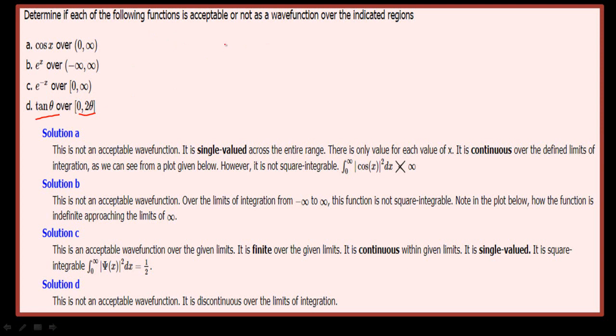And if we solve this integration, because you know that tan square theta can be written as sec square theta minus 1, and the integration of sec square theta is tan theta, minus the integration of 1, which is theta. And if we put the limits of integration from 0 to 2 pi, the first limit will give the value 0, and the second will give infinity. So this is not an acceptable wave function because it gives a discontinuity over the limits of integration. So these types of problems are asked.